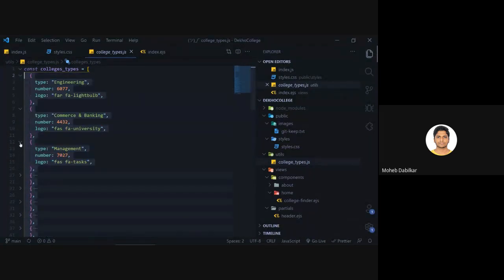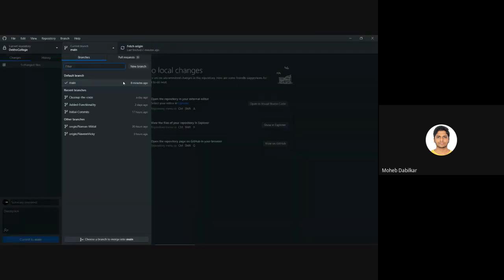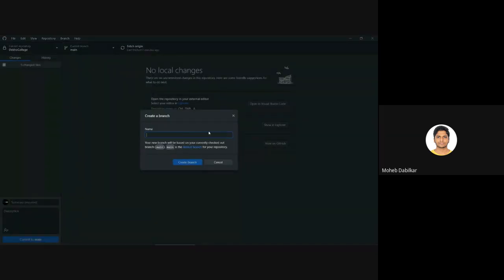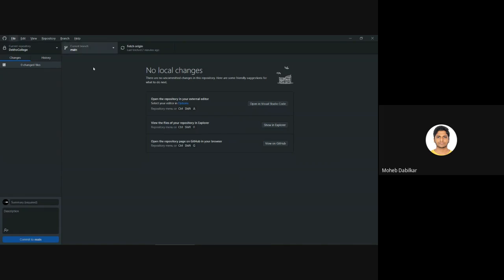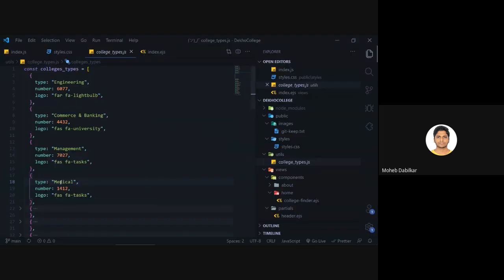Once you do that, go ahead and create a new branch over here, give it a name, and then click on create branch. Let's say that I have made some change, and let's just save it.